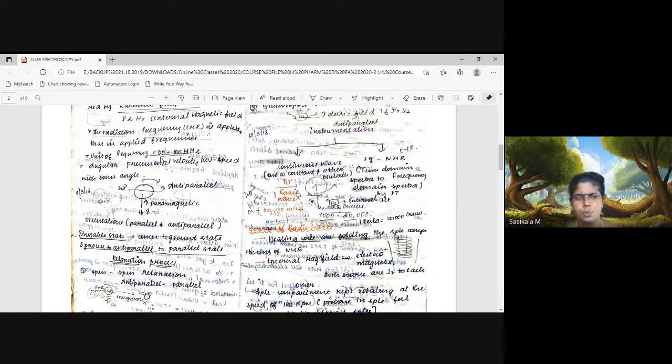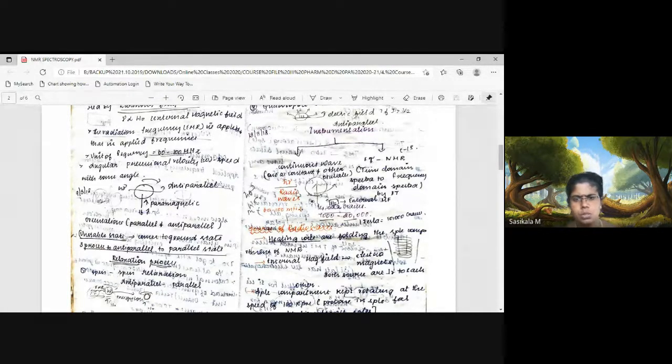Okay, a source we require for getting radio waves. Then we require the external magnetic field. Then the sample cell is kept rotating, since all the protons present in the sample should feel the external field given, so that only then can we recognize the nucleus present in the sample.